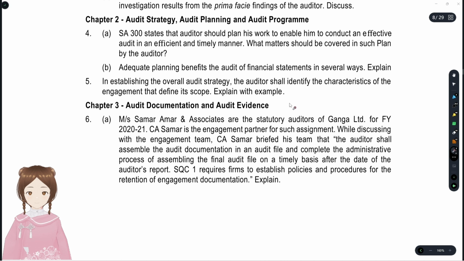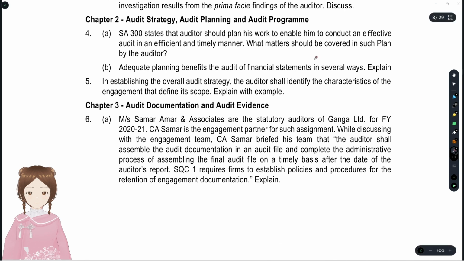Explain with an example. You see, we'll go blank when we get asked any kind of question to explain with an example. Half of the work is done when we choose a simple example like purchase, sale, or inventory counting. That's it. For any audit procedure, you have to form an example around these three, and it's very simple to find.